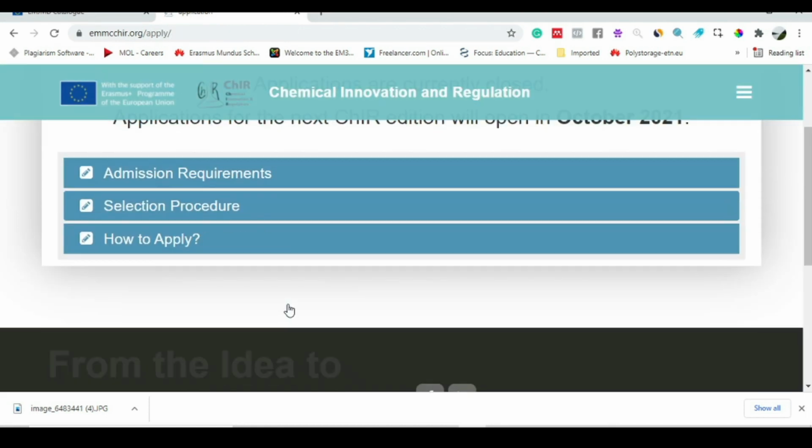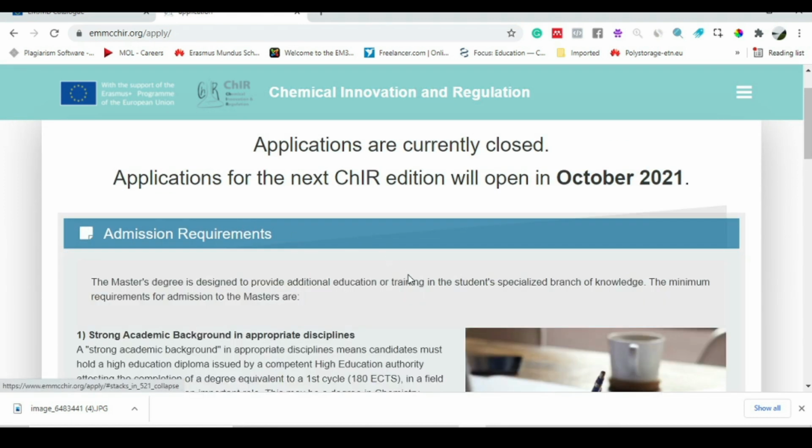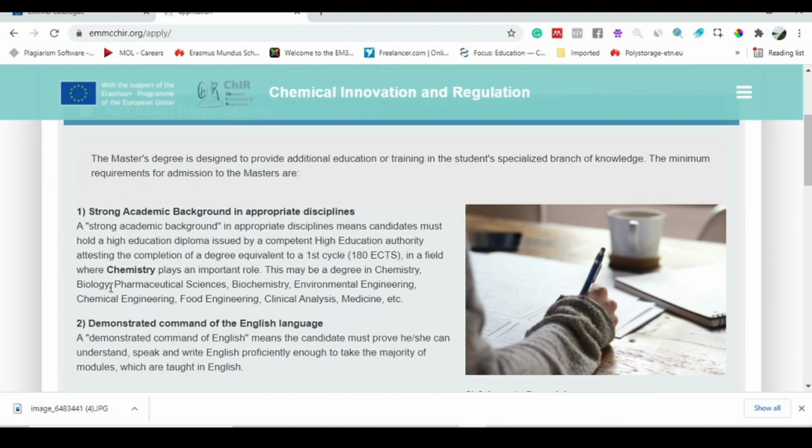Let's go there, and now you can see the application requirements. What are the application requirements? If we go to the academic background required for this program, here we can see chemical engineer. So chemical engineering students can apply for this program.